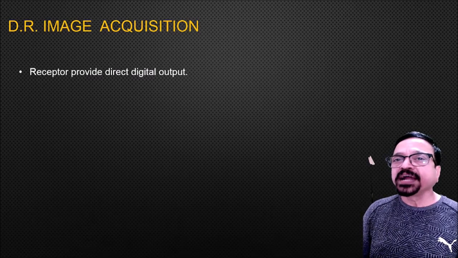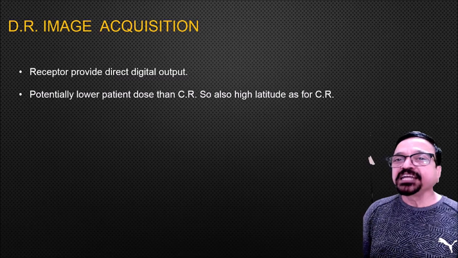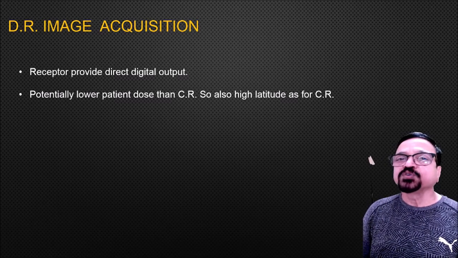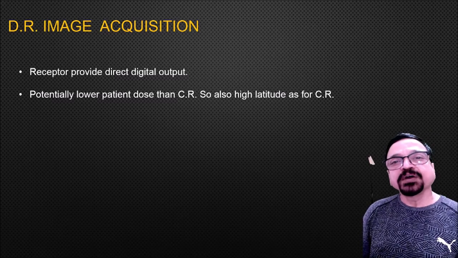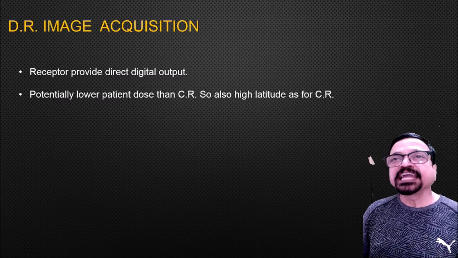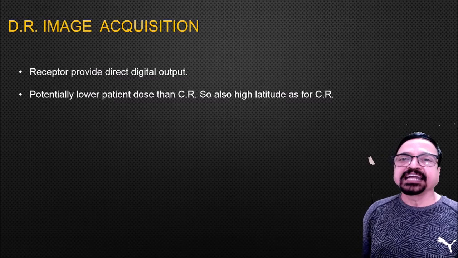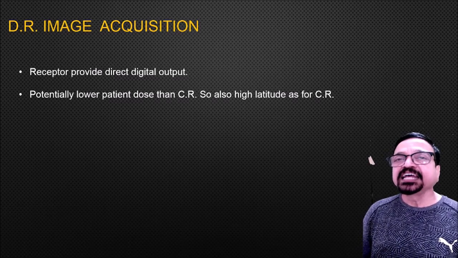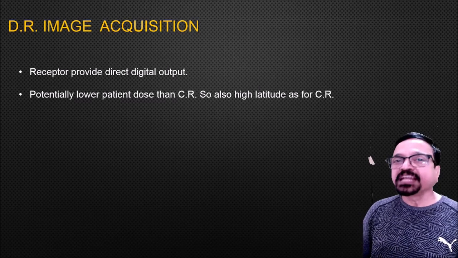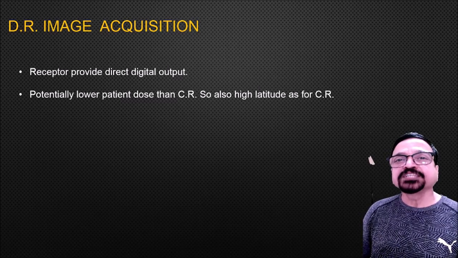Now the receptor provides direct digital output, with potentially lower patient dose than CR. So you need less kV, less mAs, less time. In other words, if you are taking a chest X-ray on conventional radiography at 18 mAs, you can take the same on CR with 12 mAs, and with DR between 6 to 8 mAs.